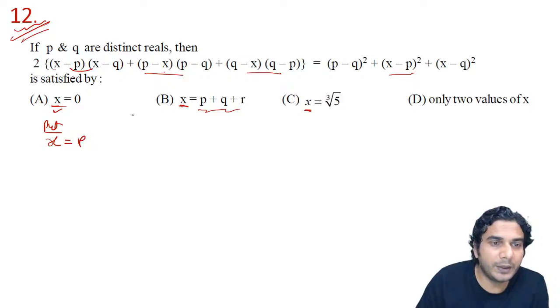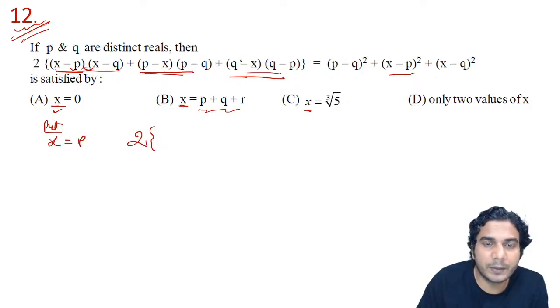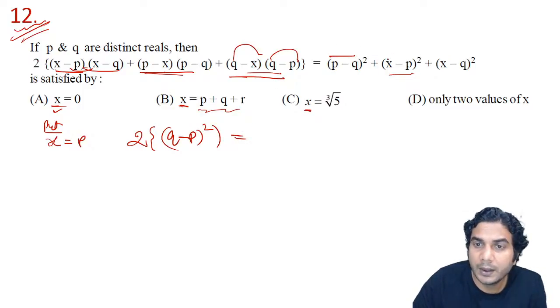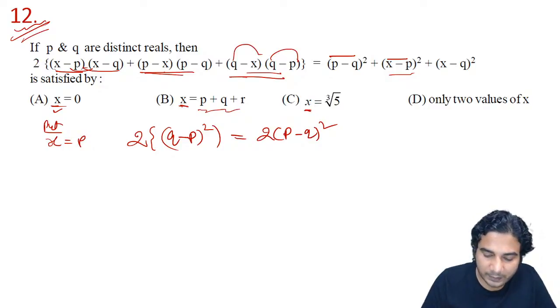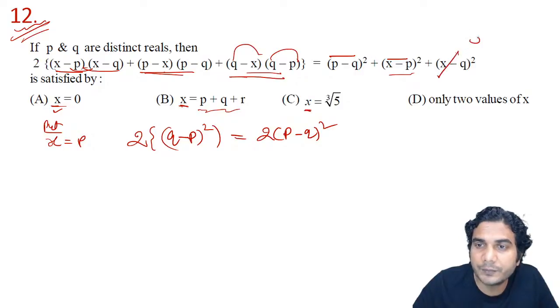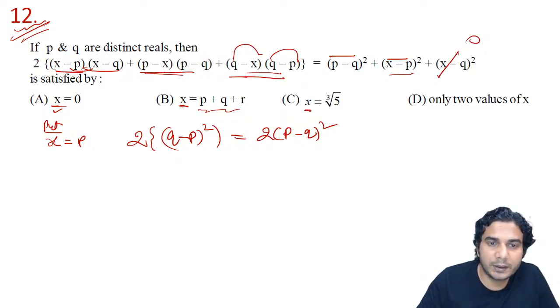By putting x is equal to p, the left hand side will have p minus p, 0, 2 times of, this first term will become 0, second term will become 0, and the third term will become q minus p, and this is also q minus p. So it will become q minus p the whole square. And what is the right hand side? This is p minus q whole square, and q minus p the whole square. So 2 times of p minus q whole square, because q minus p and p minus q whole square are the same. And the last term will become 0 by putting x is equal to p. So you can see LHS is equal to RHS.